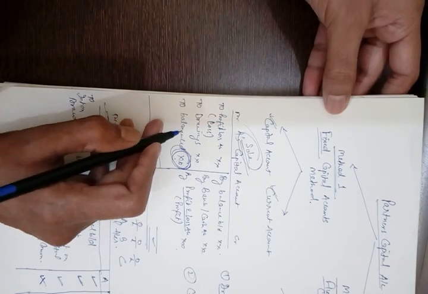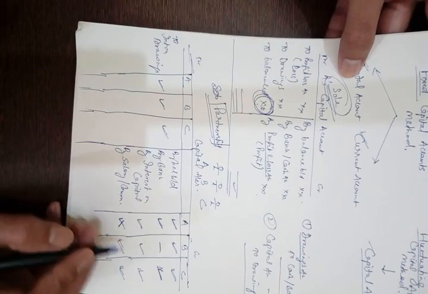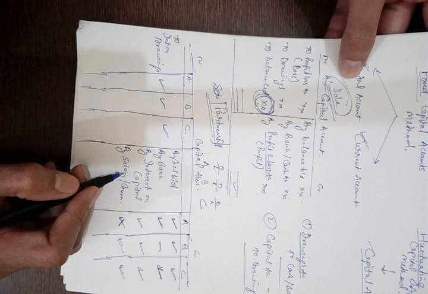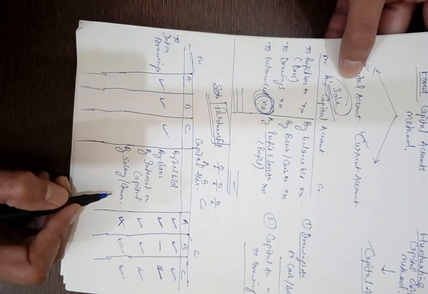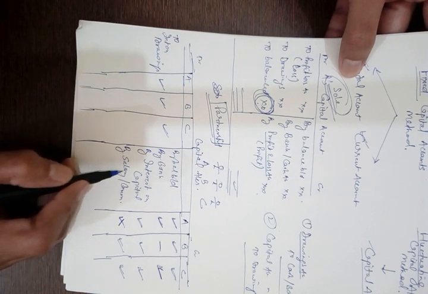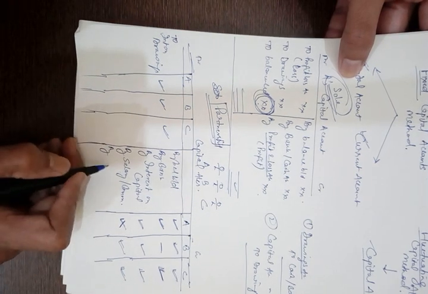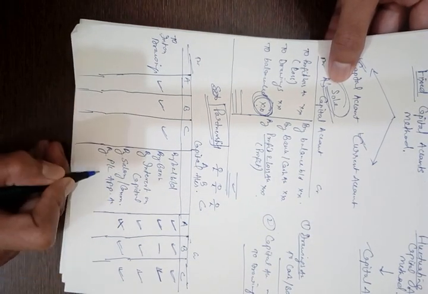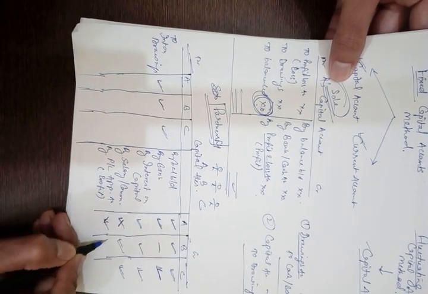Other entries will remain the same. The last item of appropriation was, as you know, that the profit left after all these appropriations is called distributable profit, and that distributable profit is transferred to the capital account by passing an entry: profit and loss appropriation account debit to partners' capital account. So partners' capital account will be credited if profit is earned by the firm.